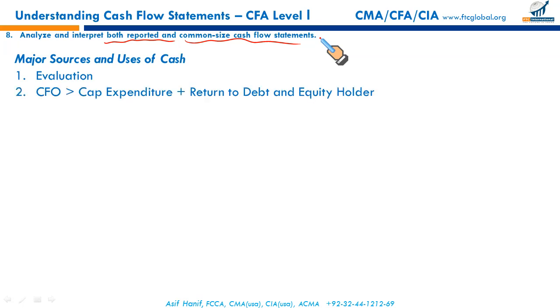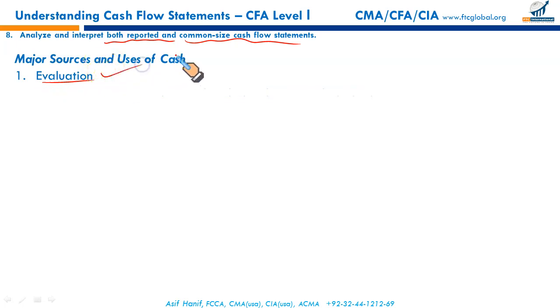So cash flows help us in evaluation of the company, how well they have managed funds, where did the money come from, evaluation of the firm's different types of sources, operating, financing and investing, and how was it used.